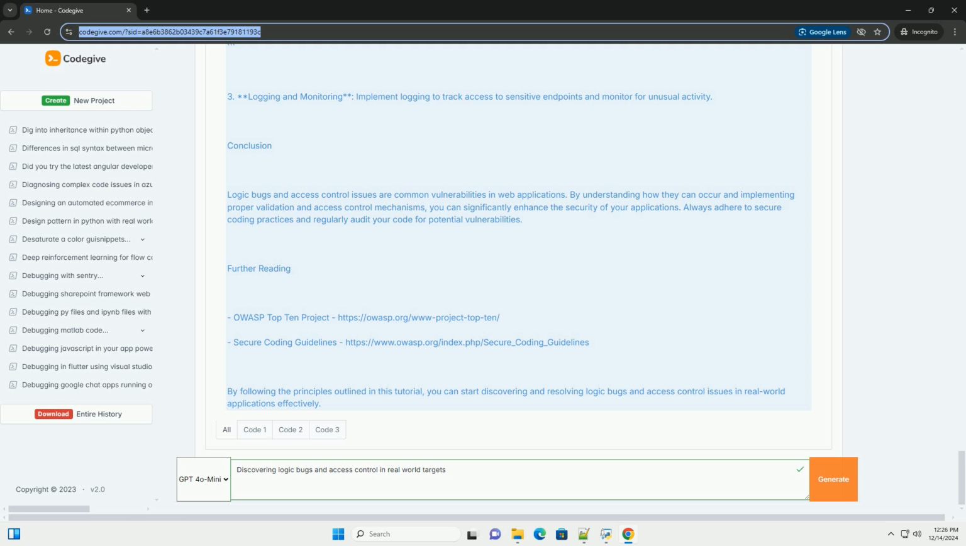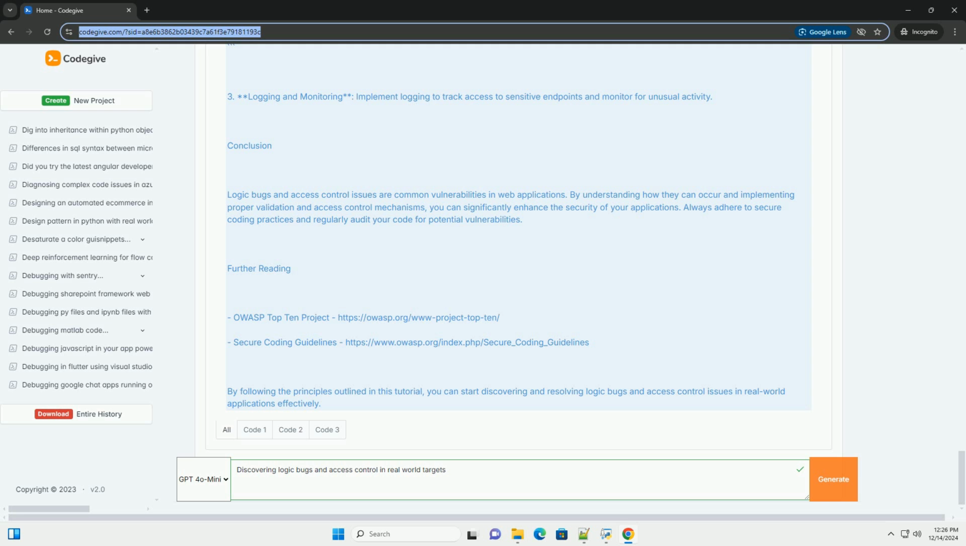Mitigating logic bugs and access control issues. 1. Input validation, always validate user input. For example, in the withdrawal function, ensure the amount is non-negative. 2. Proper access control, implement checks to verify that a user has permission to access the resource. In the Flask app, check the user's role or ownership before returning the profile information.